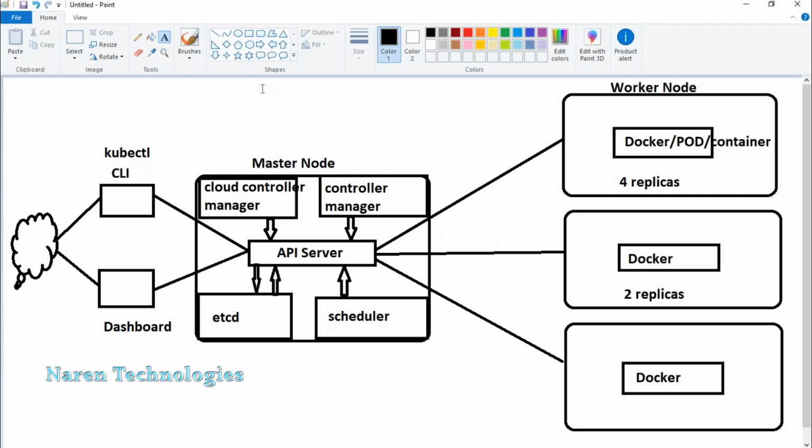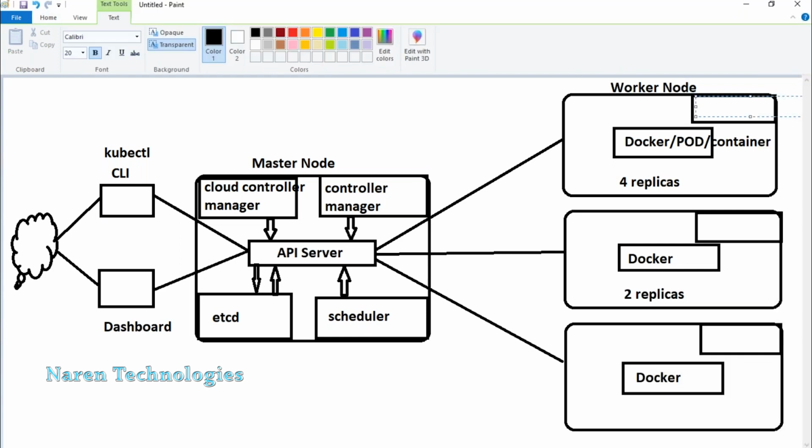Who will be monitoring it? Guys, to perform efficient monitoring, in every worker node you have one very interesting component, and this is called kubelet.